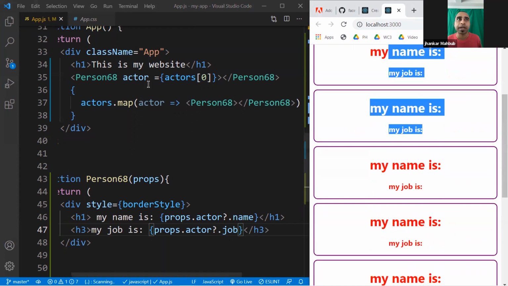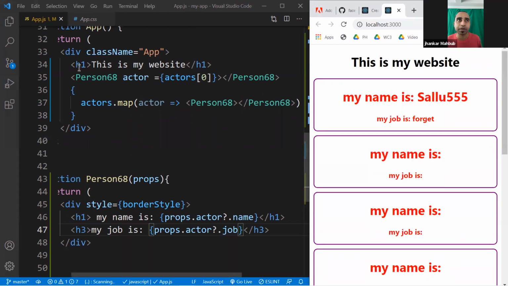But you see, this is created, it is not dynamic yet, but at least it created 8 components. And the first one, you see the data because of this one, which we will get rid of in a minute. But you see, for every actor it actually created 1, but it doesn't get the data. So what we need to do is to pass these props.